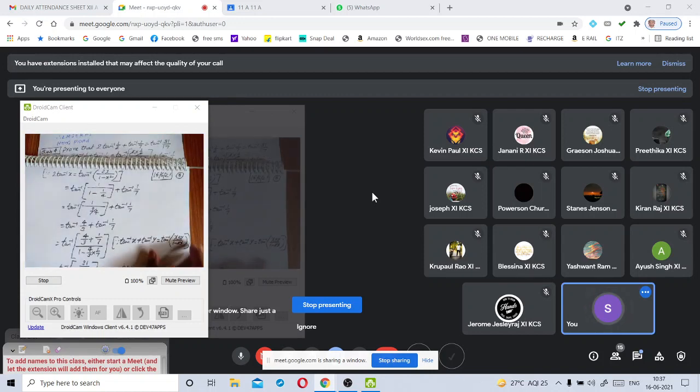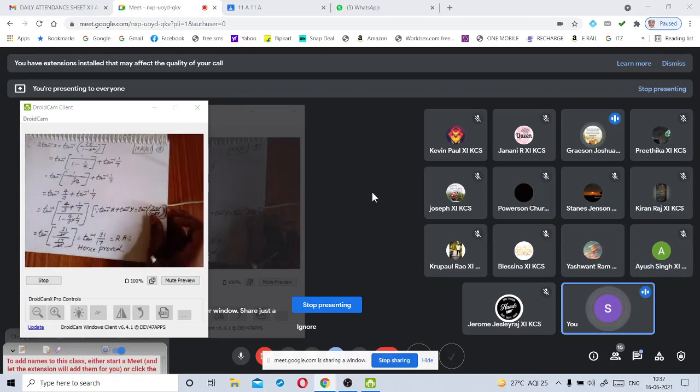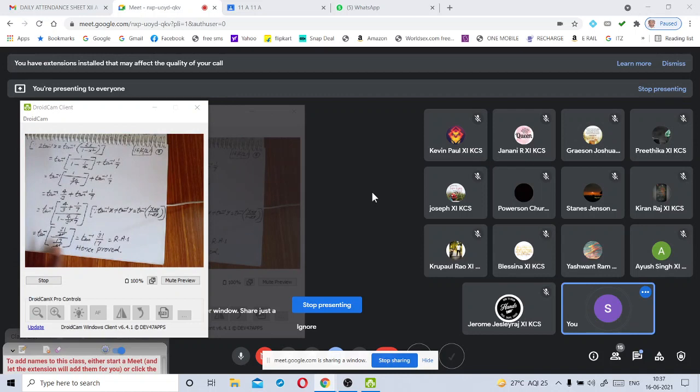Understood, my children? Yes, sir. We got tan inverse of 31 by 21 whole divided by 17 by 21. Here 21 gets cancelled, denominators get cancelled, and finally we get tan inverse of 31 by 17, which is nothing but RHS of the given statement. So the given statement is proved. Understood, my children? Yes, sir.